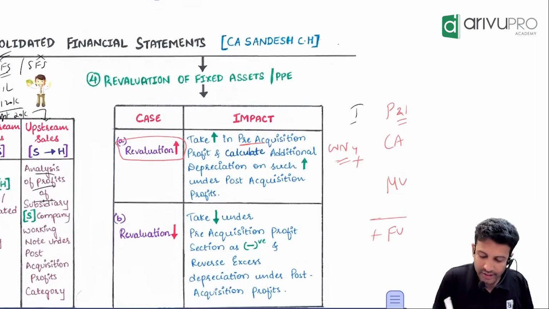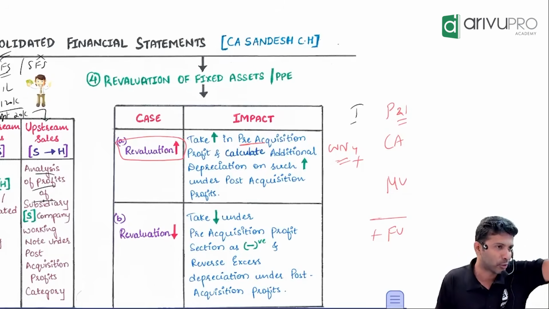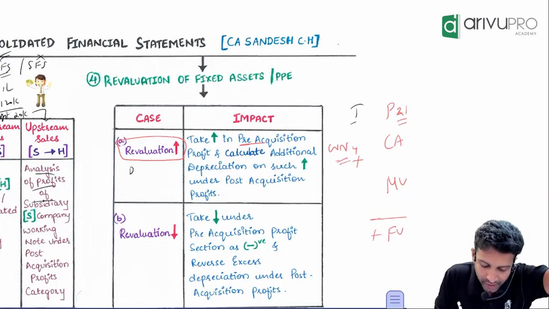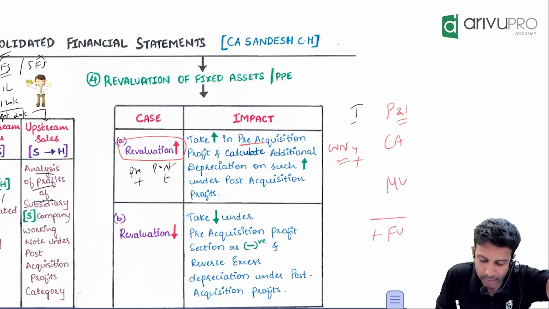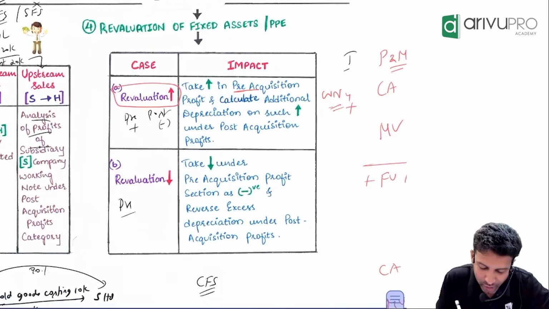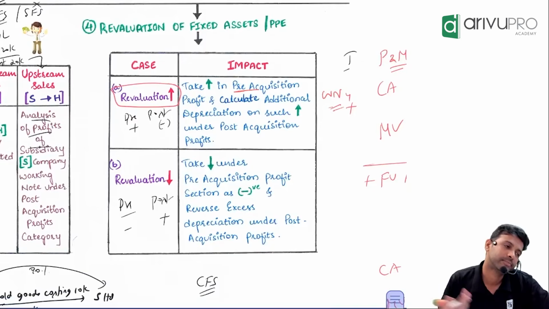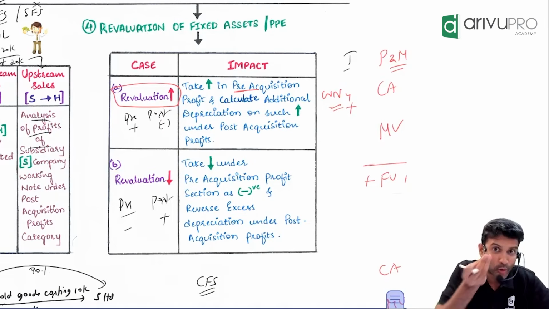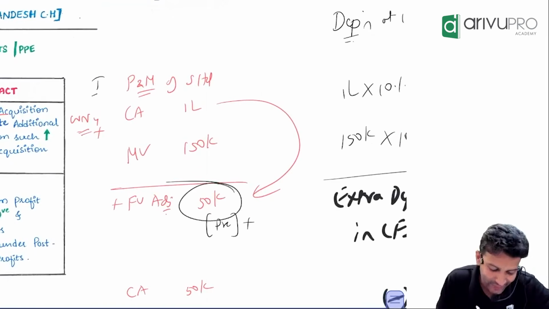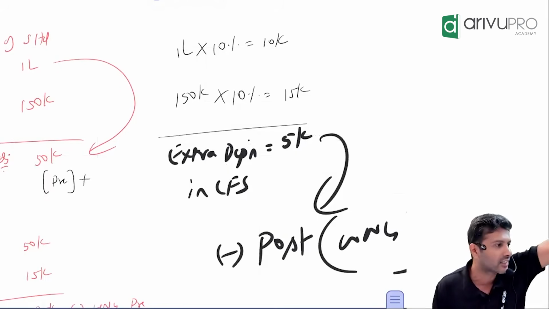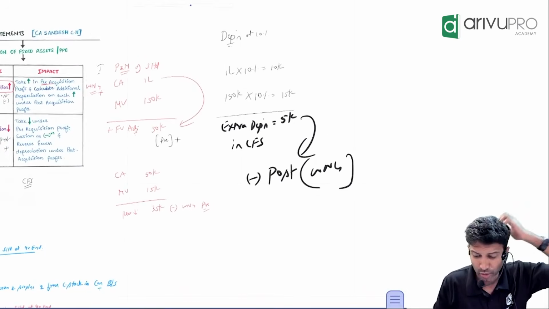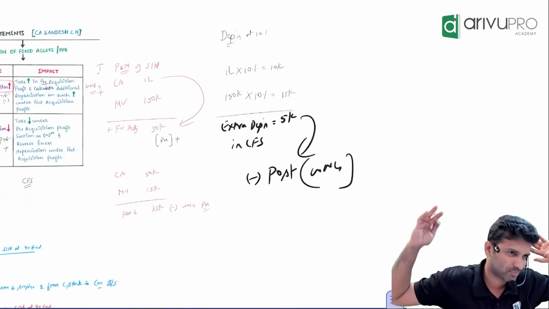If you want it as a formula, if you feel it is too much, you can simply say: if asset value is increased, under pre you add, under post you minus. If a revaluation decrease happens, it is the opposite: under pre you minus, under post you add. Just at least know the value. Don't add and minus the same value. This is the asset value increase. This is the depreciation value. Calculate the value, and then if you want to mug it up as a formula and keep it, do it, because sometimes at the last minute we can't remember everything.